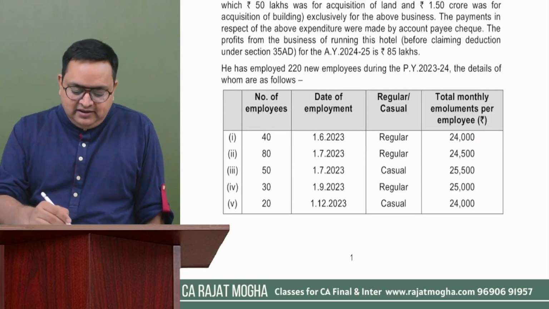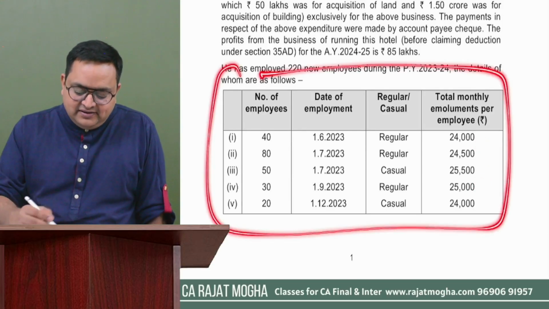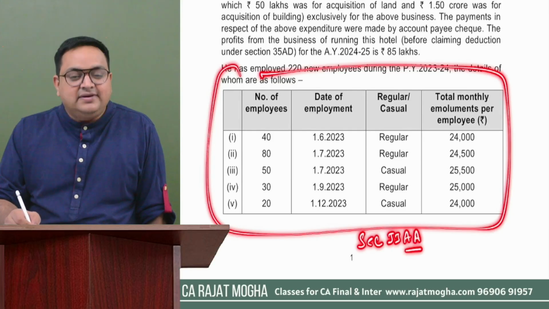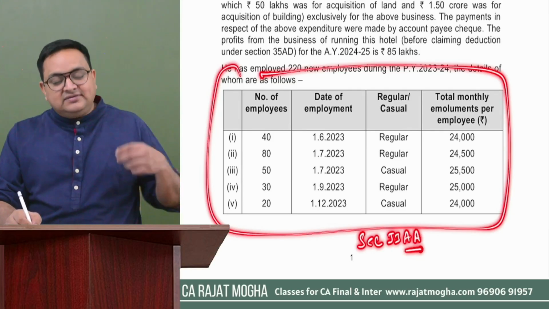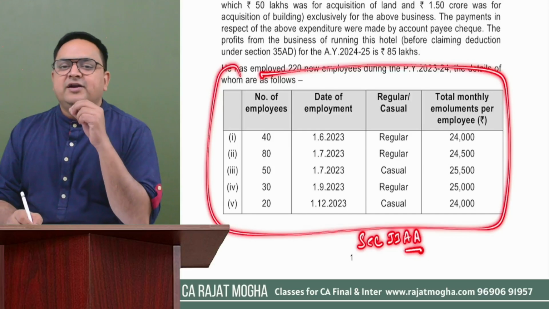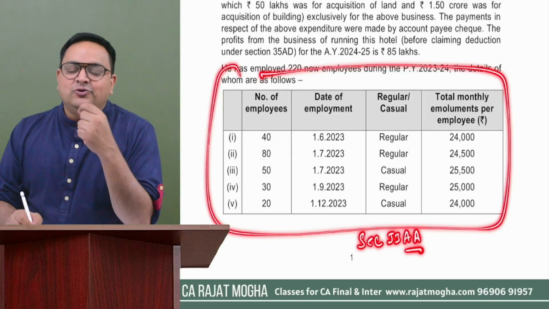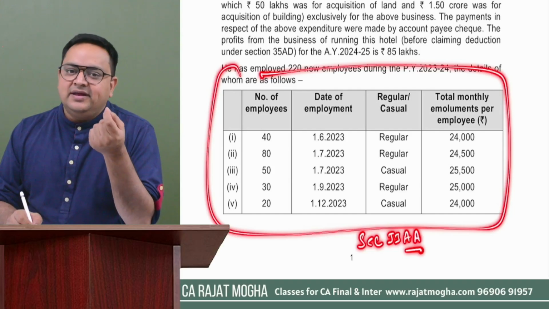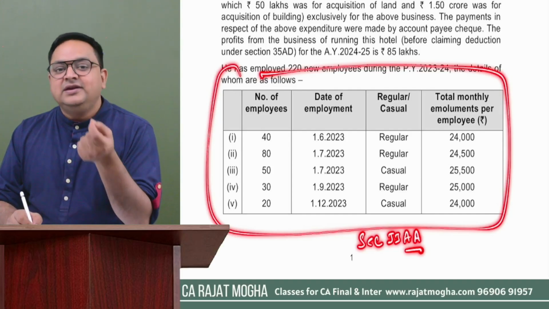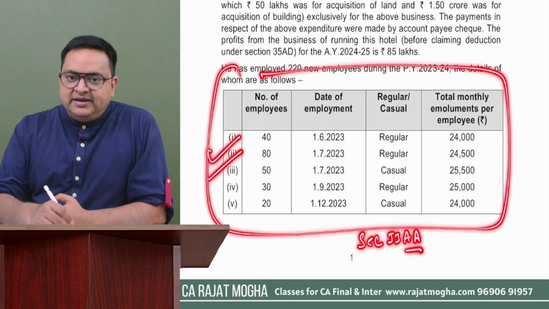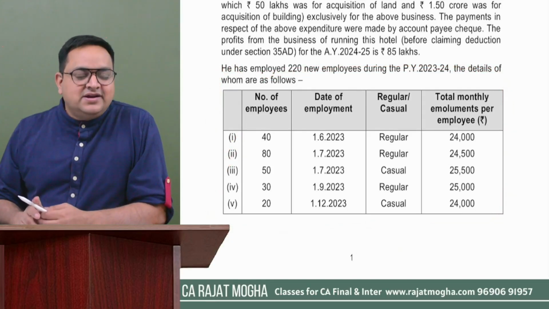So by reading this, I can understand that they are referring to section 80JJAA, which is related to new workmen. We understand that this deduction under section 80JJAA can be given to those assessees who are required to get their accounts audited. How much is the deduction?